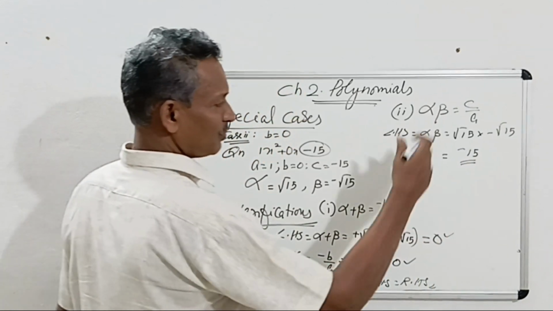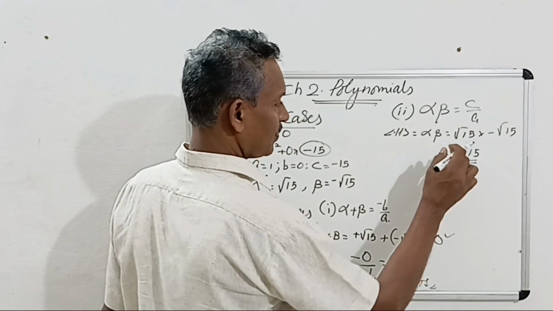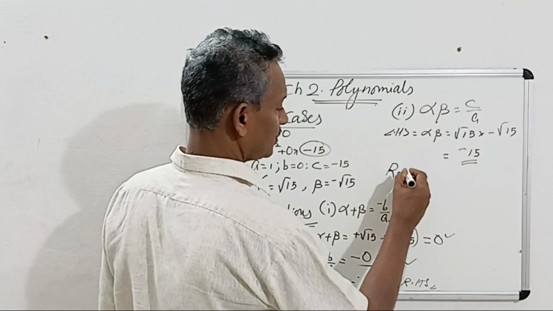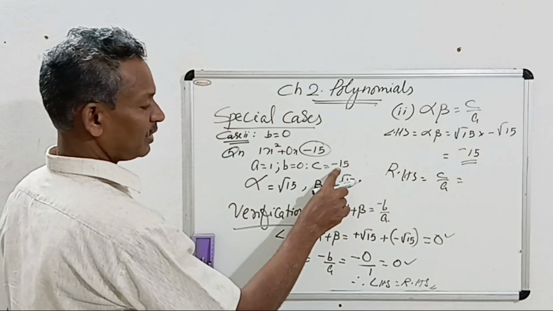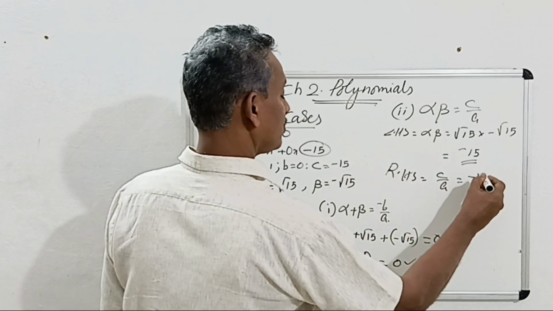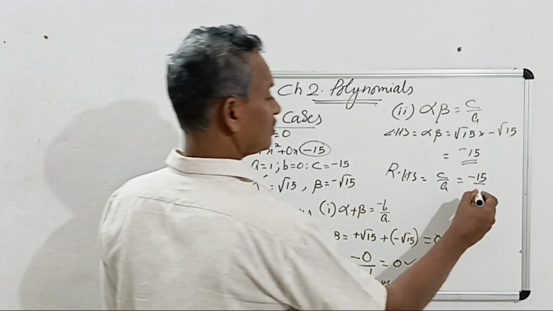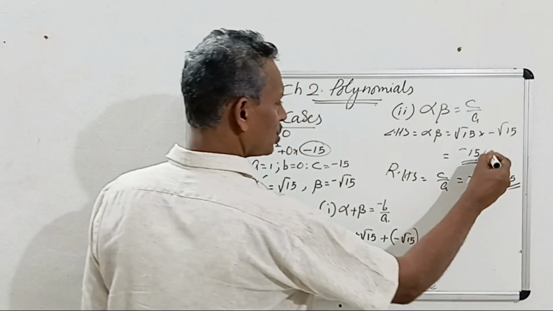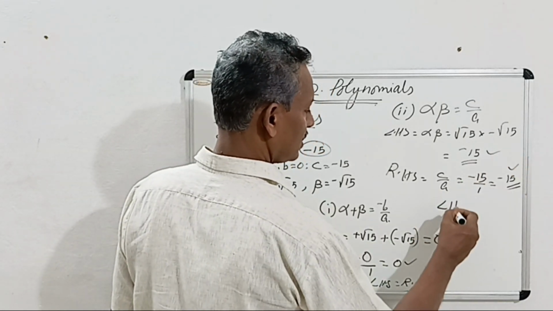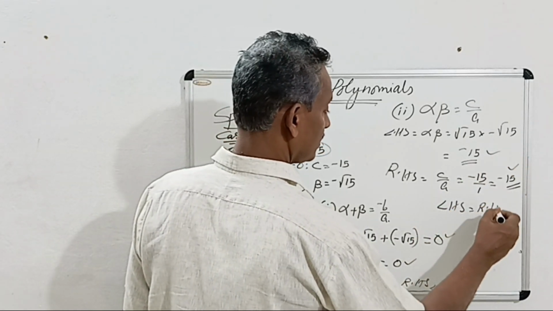Understood? Root 15 into root 15 is 15 and the minus sign is there. And RHS, c by a. c is minus 15 and a is 1. This is minus 15. So both results are the same. Therefore, LHS is equal to RHS.